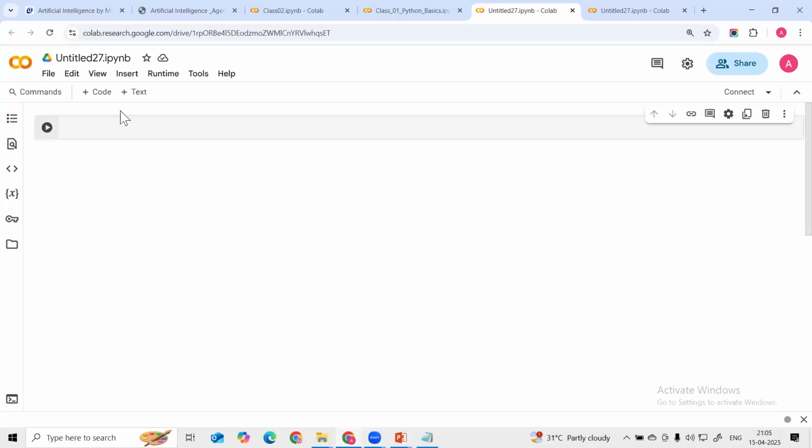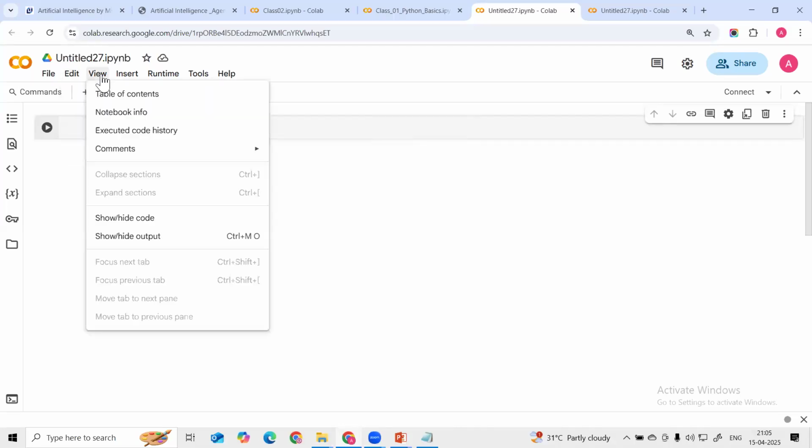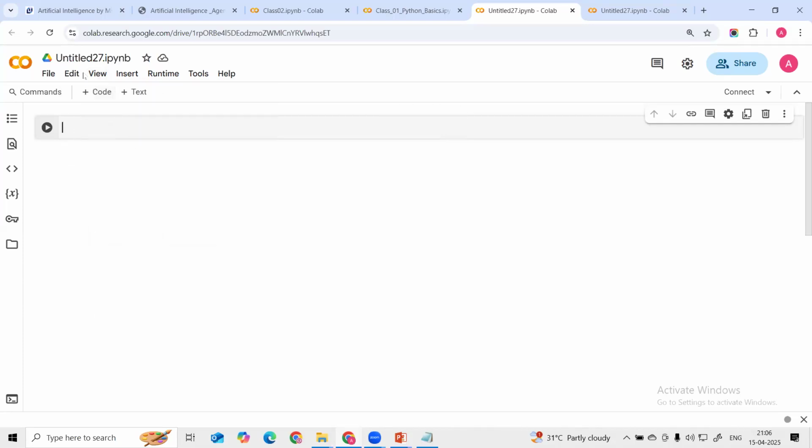So here we can edit. There is another option, we can select the cell, cut the cell, copy and paste the cell. So this is how we can utilize edit cell. Then there is the option view. We can view the table of contents, notebook information, then comments. You can show and hide the code. You can also hide your response, hide your output in the cell. We are going to learn everything.